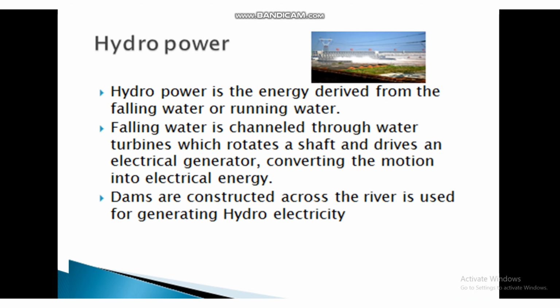Hydropower is the energy derived from falling water or running water. Falling water is channeled through water turbines which rotate the shaft and drive an electrical generator, converting the motion into electrical energy. Dams constructed across a river are used for generating hydroelectricity.